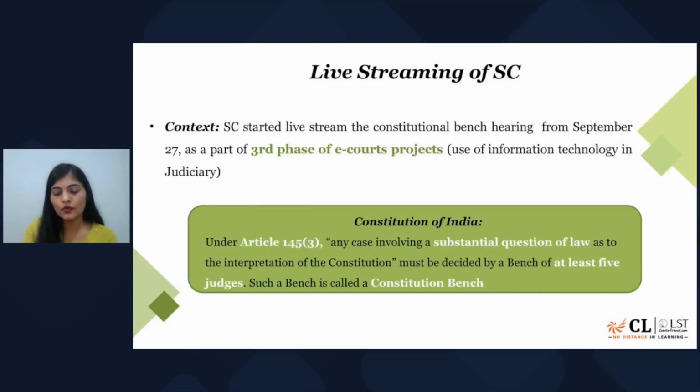If we go to the background of it, we'll find it in the Constitution of India under Article 145, Clause 3, wherein it has been mentioned that when there is an issue of a substantial question of law that comes for interpretation in the court, it is an obligation of the court to ensure that at least five judges sit, and that bench will be called a constitutional bench.